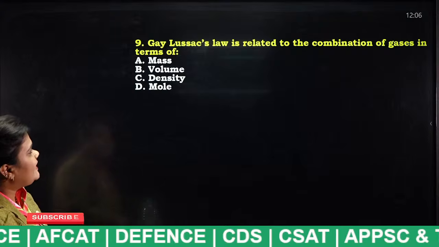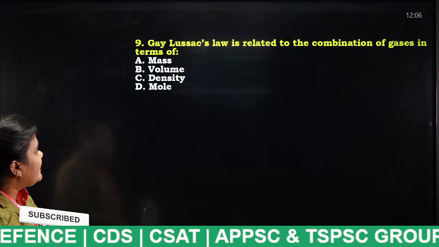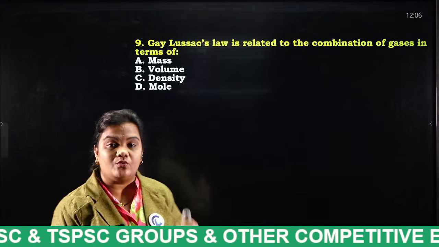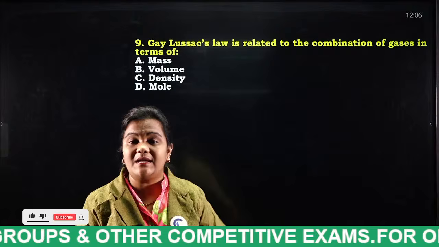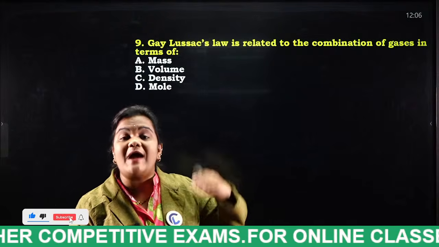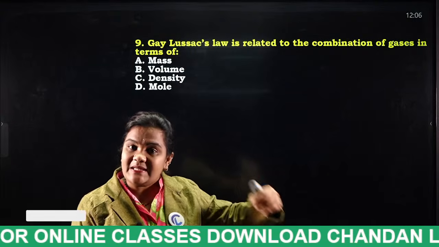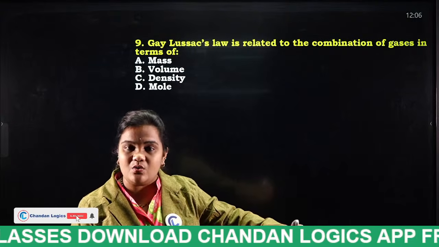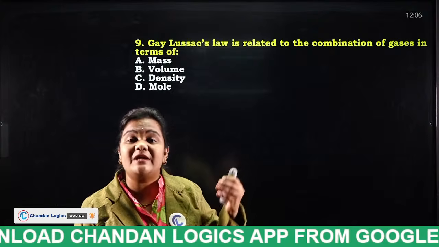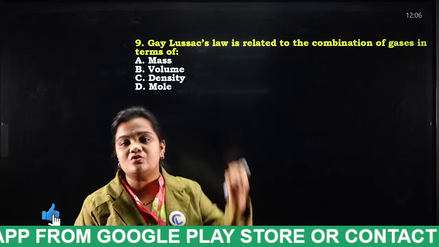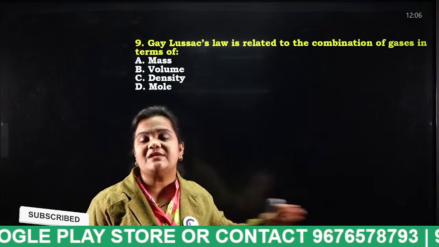Gay-Lussac's law is related to the combination of gases in terms of mass, volume, density, mole. I have already explained you Gay-Lussac's law. If you get Gay-Lussac's law, what you have to remember? We have to remember the pressure cooker. Okay, if we increase the temperature of the pressure cooker, so what happens? The pressure will be reduced. How is it going to be reduced? So the whistle moves up and the pressure is released.